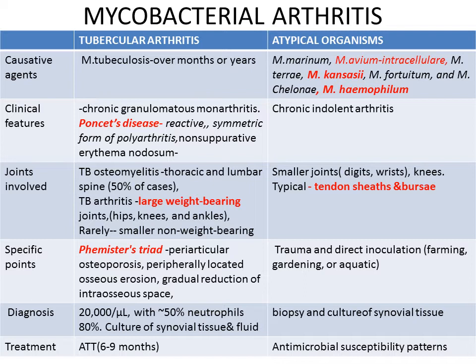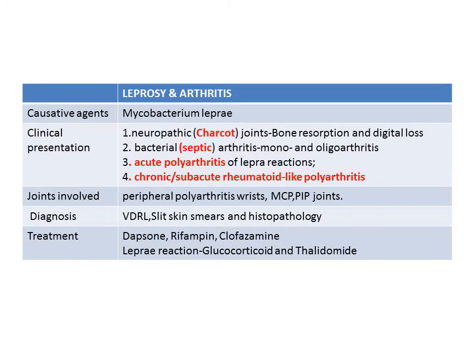and osseous erosion, which is peripherally located, and gradual reduction of the joint space. The diagnosis of mycobacterial arthritis, either tubercular or atypical mycobacteria, is by biopsy and culture of synovial tissue and fluid. In tubercular arthritis, Mycobacterium tuberculosis organisms on acid-fast staining can be seen in synovial fluid. However, it is absent in Poncet's disease, so a high degree of suspicion should be maintained while diagnosing Poncet's disease. The treatment for tubercular arthritis is ATT for 6 to 9 months. Atypical microorganisms are treated according to the antimicrobial susceptibility pattern.